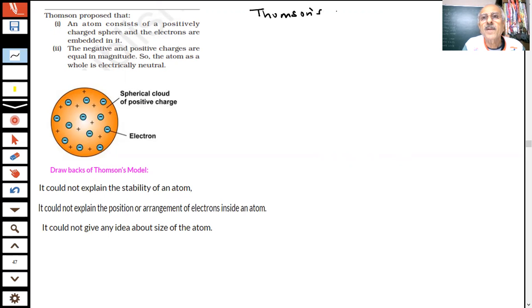Thomson's model of the atom. Students, you have seen that during Christmas, what they are eating is pudding, Christmas pudding. Actually, this has something to do with what they called Christmas pudding. So they were familiar with the Christmas pudding which they were eating.